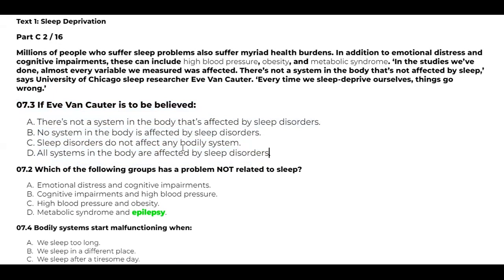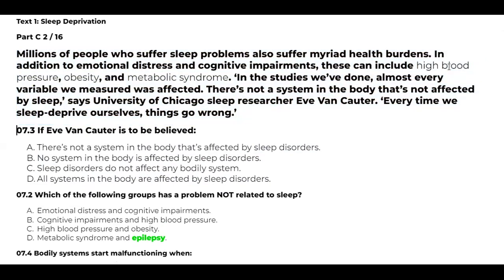Okay, where do you find the answer? In the studies we have done, almost every variable we measured was affected. There is not a system in the body that is not affected by sleep. We are going to use the N2 method once again. What is the N2 method? That is the negative method. Negative method means when there are double negatives, the meaning will be positive. There is not a system in the body that is not affected.